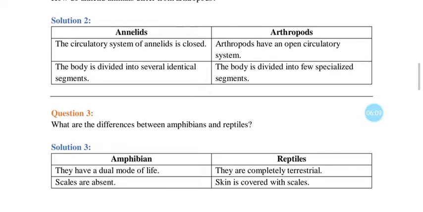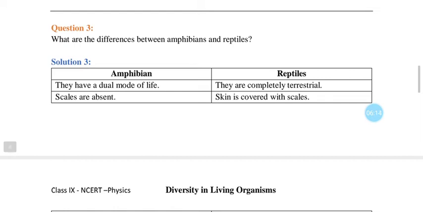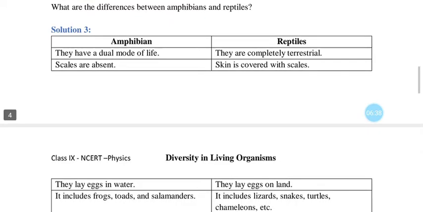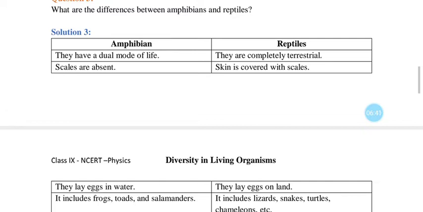Question number 3. What are the differences between amphibians and reptiles? Amphibians are those living on land as well as in water, and reptiles means the creeping animals. So let us see the solution. Amphibians have a dual mode of life, that is water as well as terrestrial habitat. Reptiles are completely terrestrial. In case of amphibians, scales are absent. Reptile skin is covered with scales. So this is the difference between amphibians and reptiles.